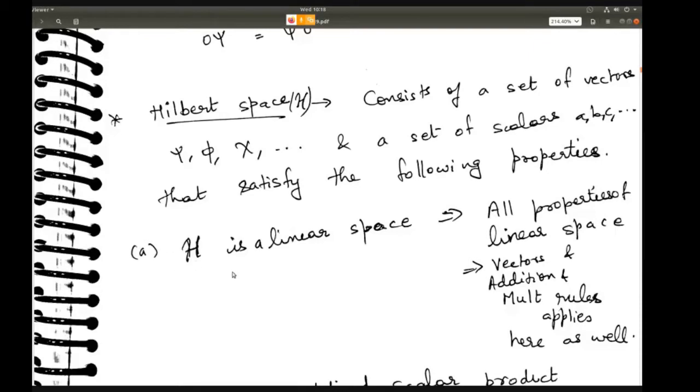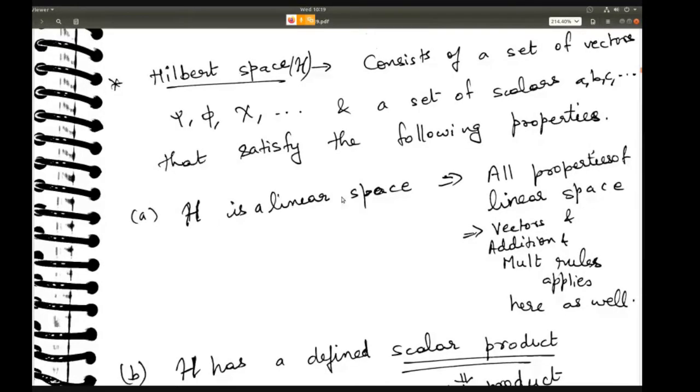So the first property is that H is a linear space. So Hilbert space is a linear space. That is the first property. So it will follow all the properties that we have just seen about the linear space. So vectors, scalars, and then the two rules, which are addition rule and multiplication rule. So all of that applies to Hilbert space as well.